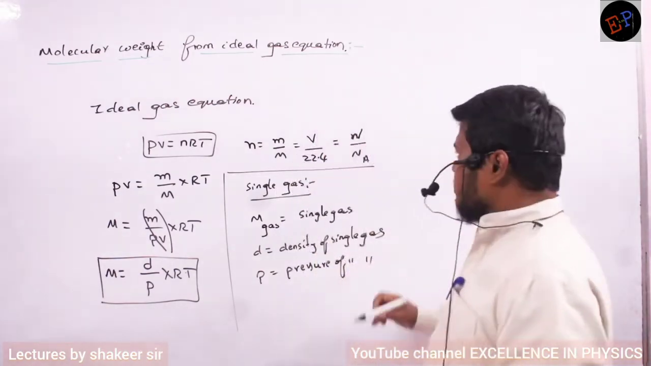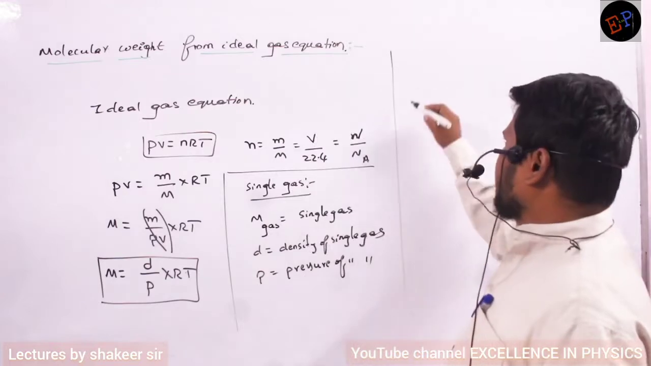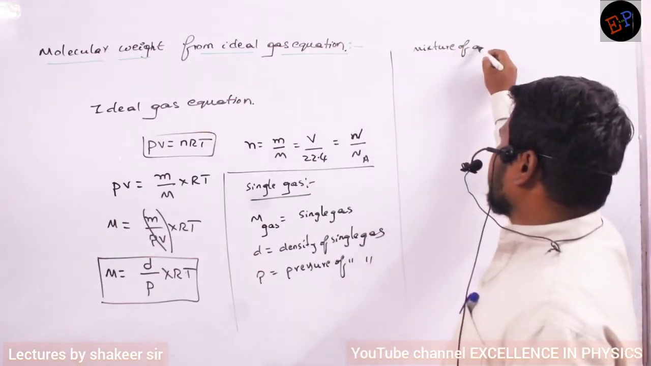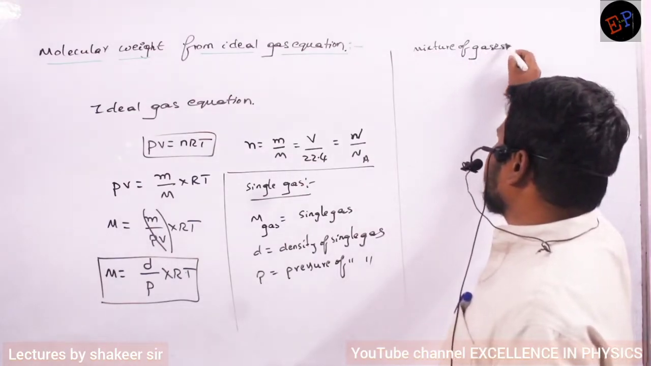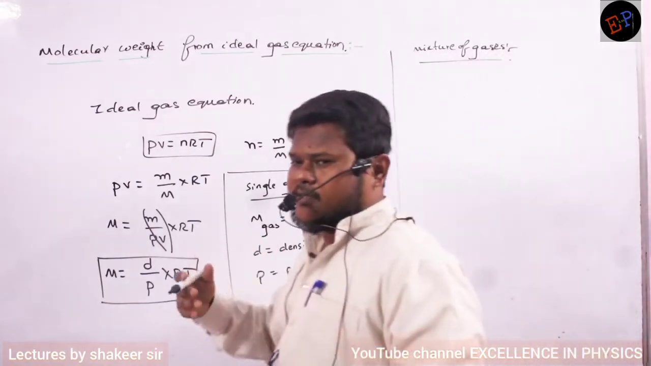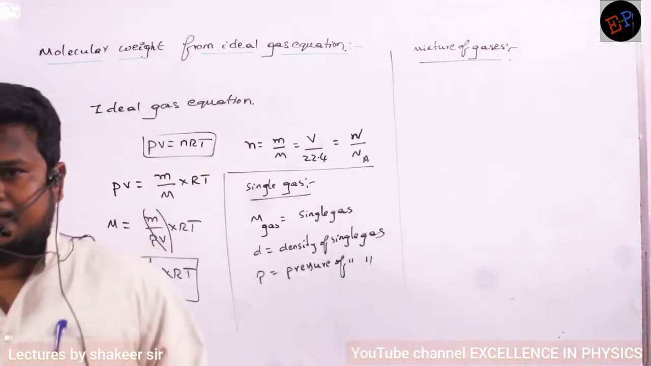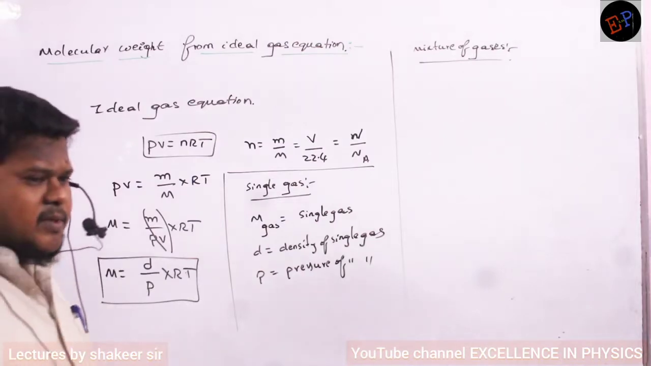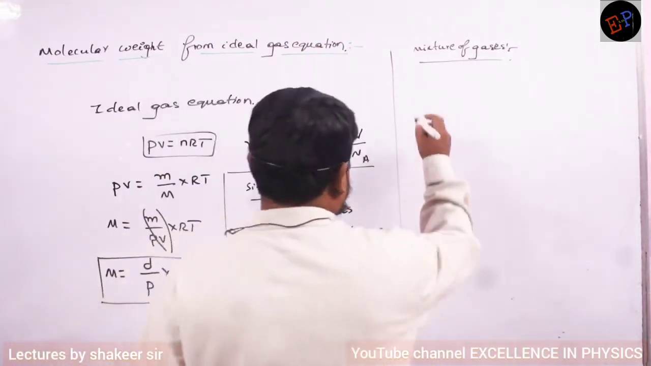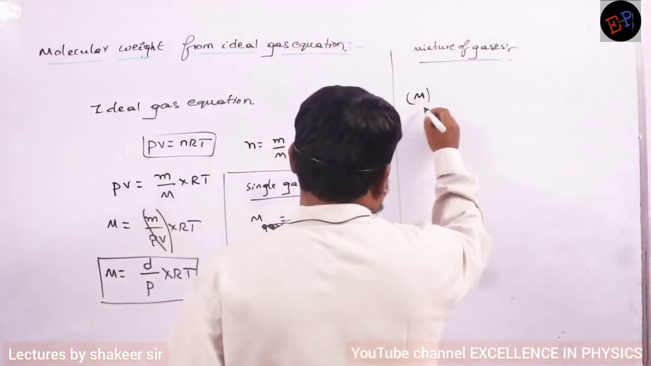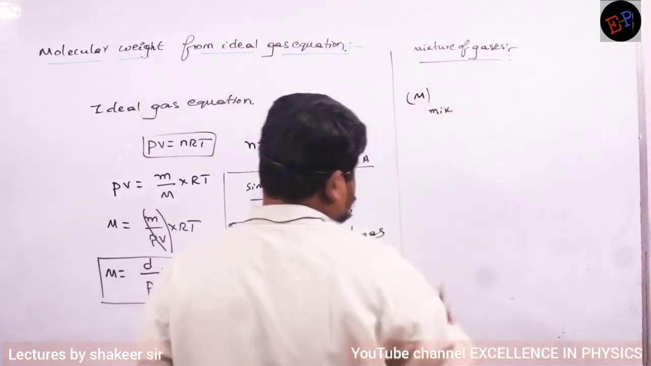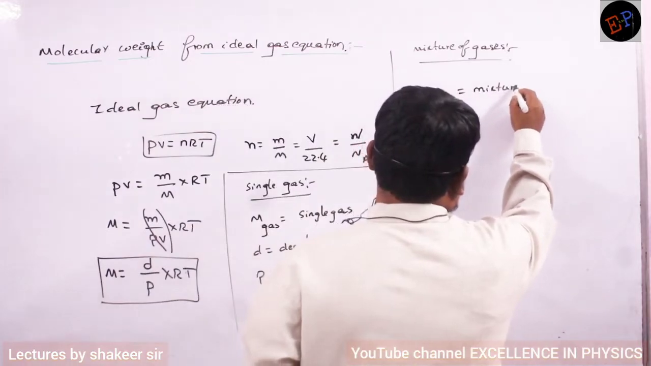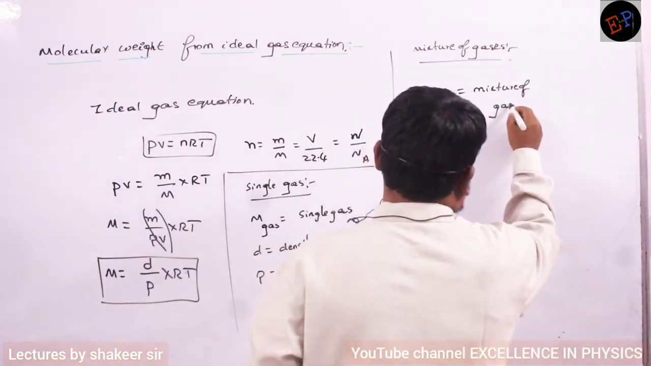So instead of taking a single gas, if I take a mixture of gases, what is meant by a mixture of gases? Two gases, 3 gases, 4 gases are present in the same container. Are you able to understand? So more than one gas can be present. In that condition, what will be M here? M will be the molecular weight for the mixture of gases. Clear?